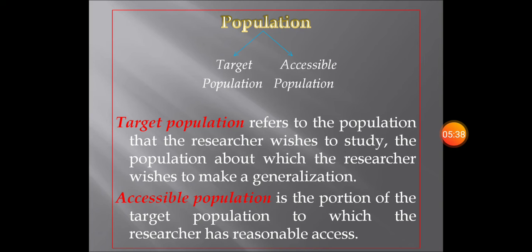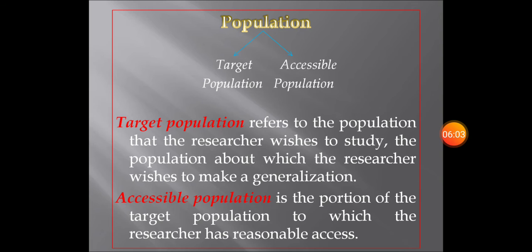So there is one big population. That population is what we call as target population. Subset of that is what we call as accessible population. From that accessible population, I will select a sample. Understood? So the sample is also a subset of accessible population, which in turn is a subset of target population. So accessible population is the portion of target population to which the researcher has reasonable access.